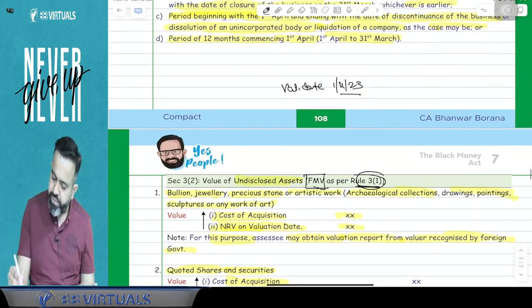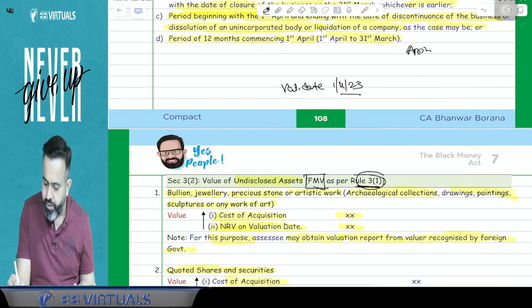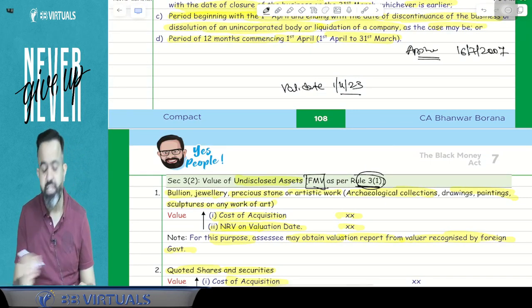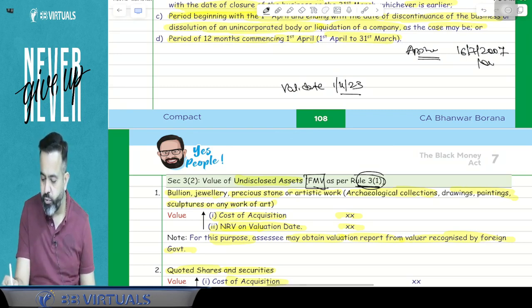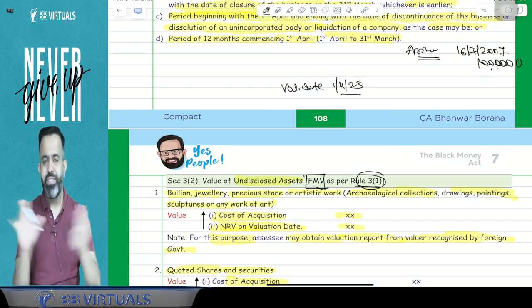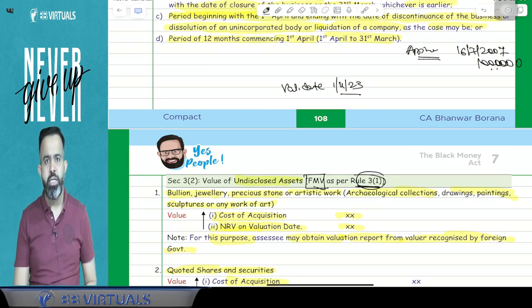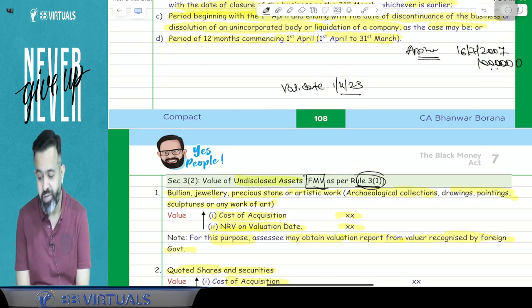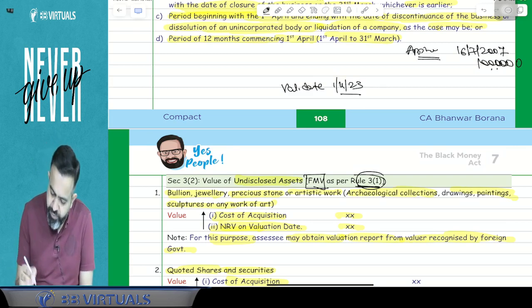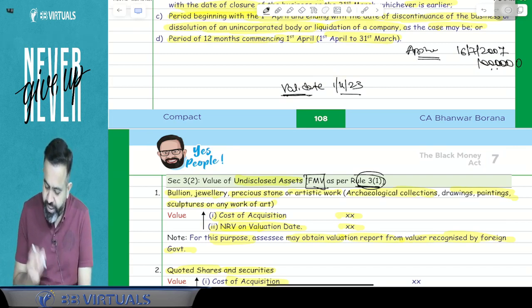Suppose guys, I have purchased shares of Apple on 16 July 2007, and at that time I purchased the shares for 10 lakh. Now, earlier it was not known, meaning it was undisclosed, but suppose in the current year the AO gets to know about the share. So first we have to take the valuation date. So here we have to consider the cost, which is 10 lakh.